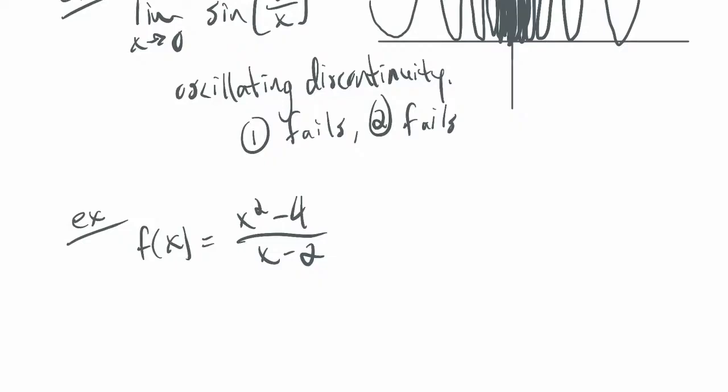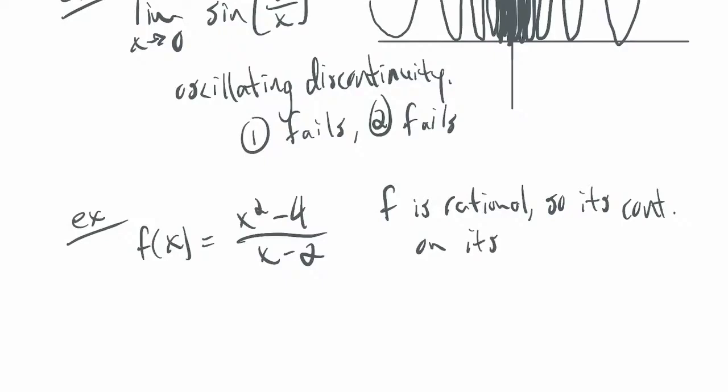For one, is it continuous on its entire domain? Well, yes, it's a rational function, so this is continuous on its domain. But 2 is not in the domain. So it fails item 1. So if x equals 2, then item 1 fails.